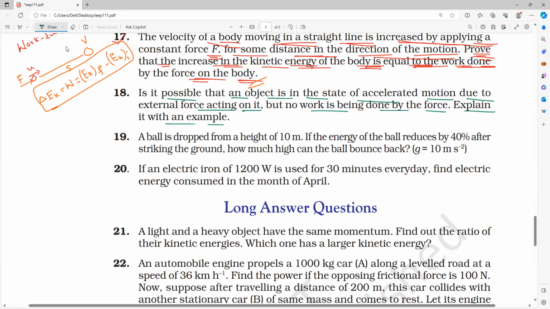Can anybody tell the example? I'll give a clue also: you studied it in the last chapter. Do you understand the question? What is the question they are saying? All of you observe. Momentum? What are you talking about, Mari? First read the question, Mari. That's the problem I'm saying. Momentum where the work done is zero? Tell me.